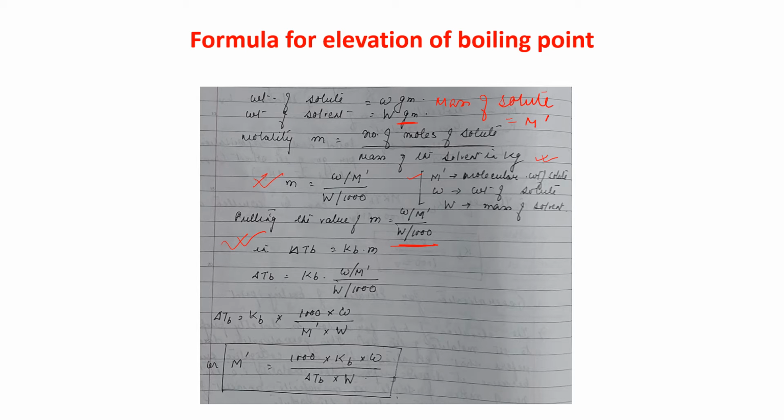So we are getting delta Tb is equal to Kb into w by M dash by capital W by 1000. From there, if you do the calculation, you will get M dash is equal to 1000 into Kb into w divided by delta Tb into W.